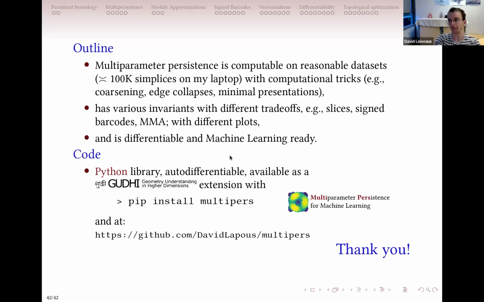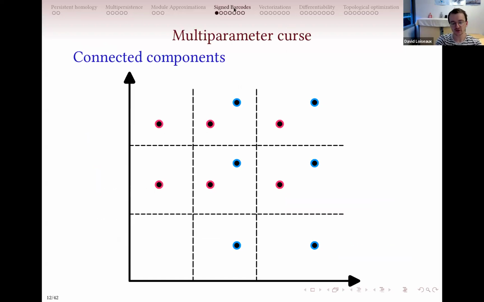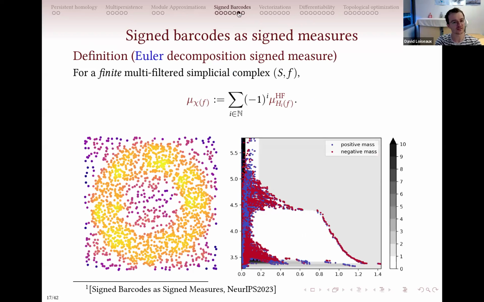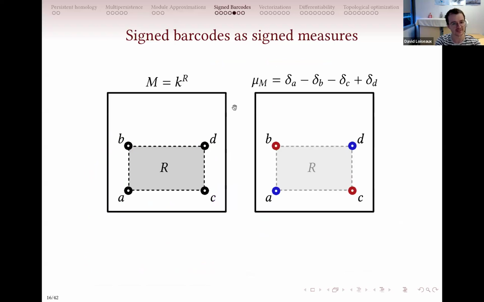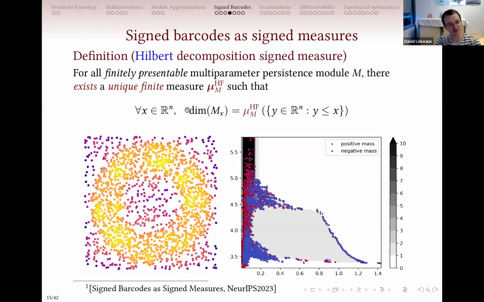For the sign barcode, depending on what you're looking at, for example, the dimension of your module, basically how you would compute this in practice. One way to do it is just to compute the persistence on each possible slice, and you infer the dimension of your module with the barcode.